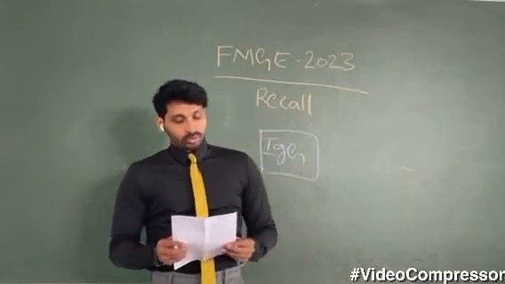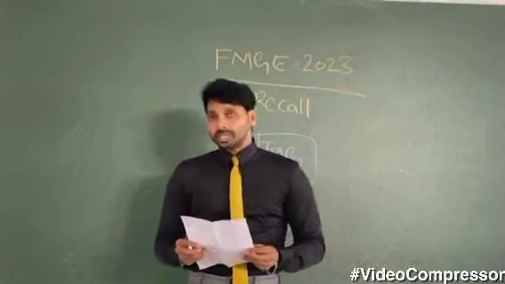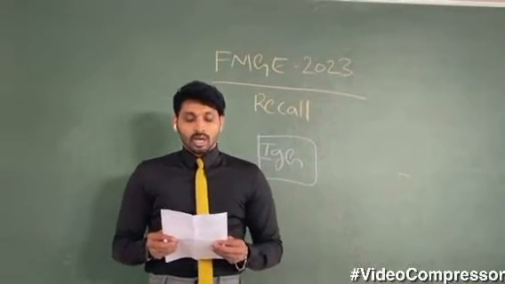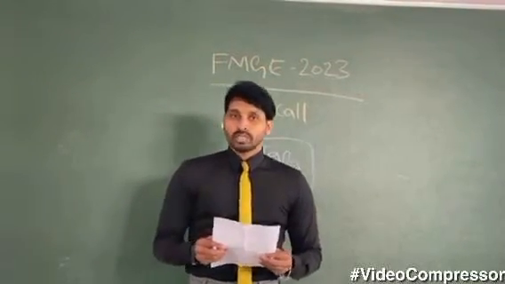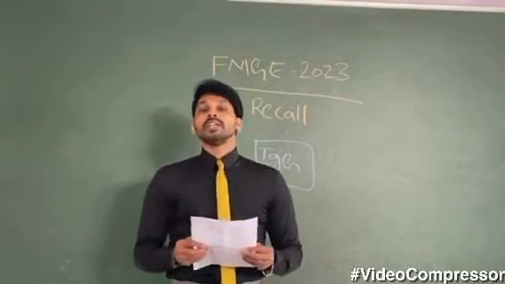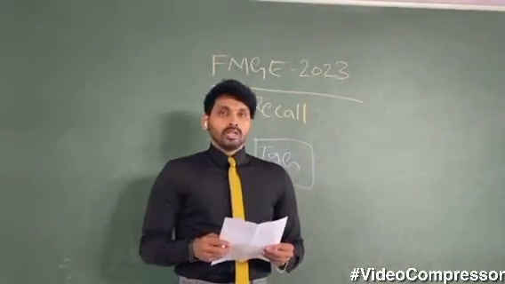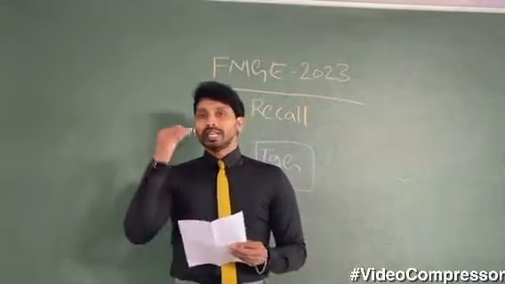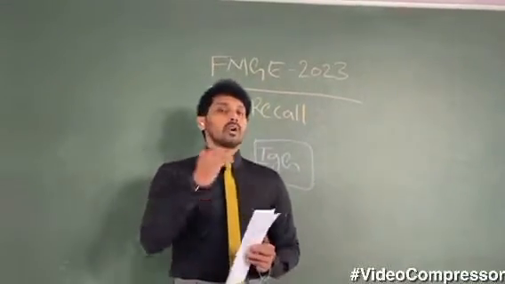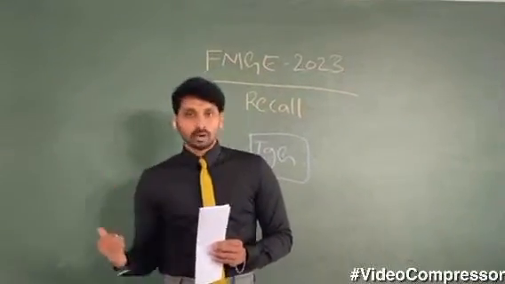The second question is about inhibition. They have asked about non-competitive inhibition: what are the characteristic changes you can observe? If you talk about inhibition, there are three types: competitive, non-competitive, and uncompetitive.